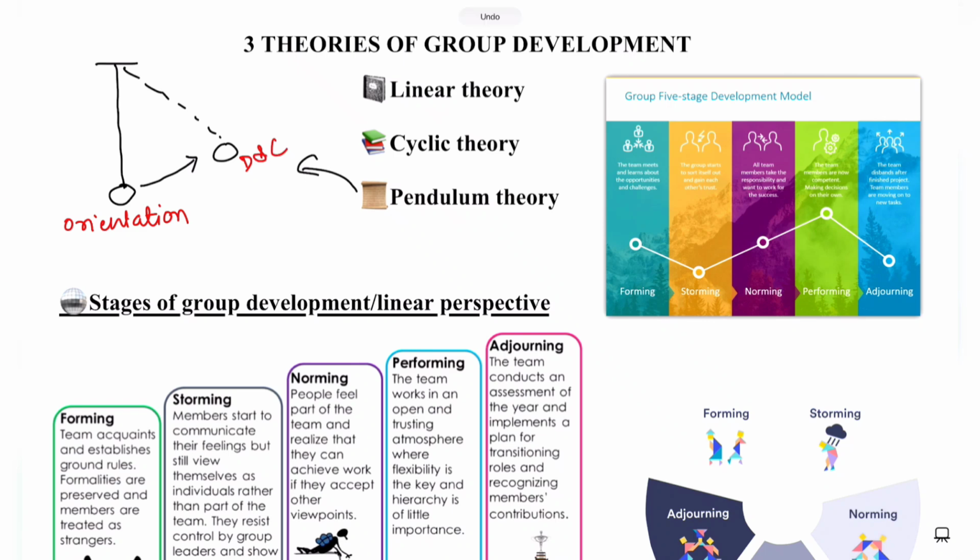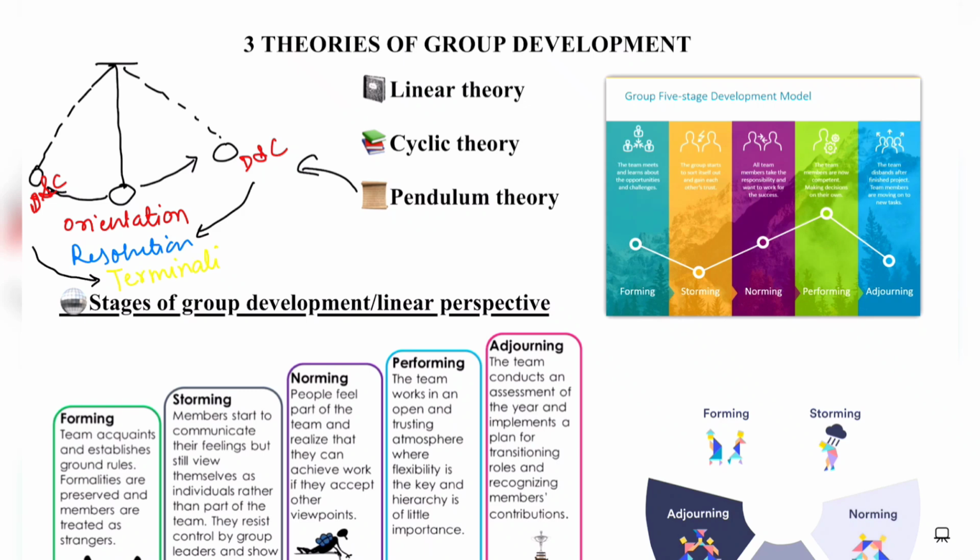And then the pendulum again comes back to its original place, which resembles the resolution of those differentiations and conflicts. And then the pendulum will move to the other side, which will also resemble the differentiation and conflict of the group. And then the pendulum will again come back to its original place, which will resemble the termination of the group.